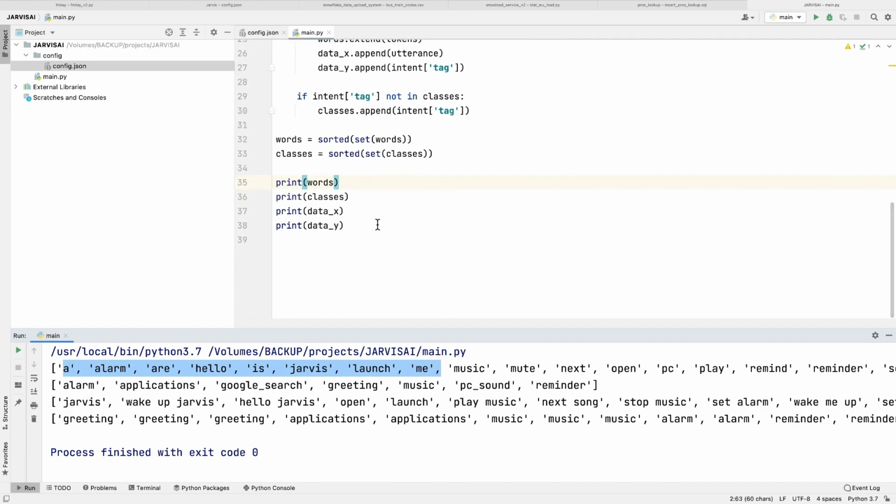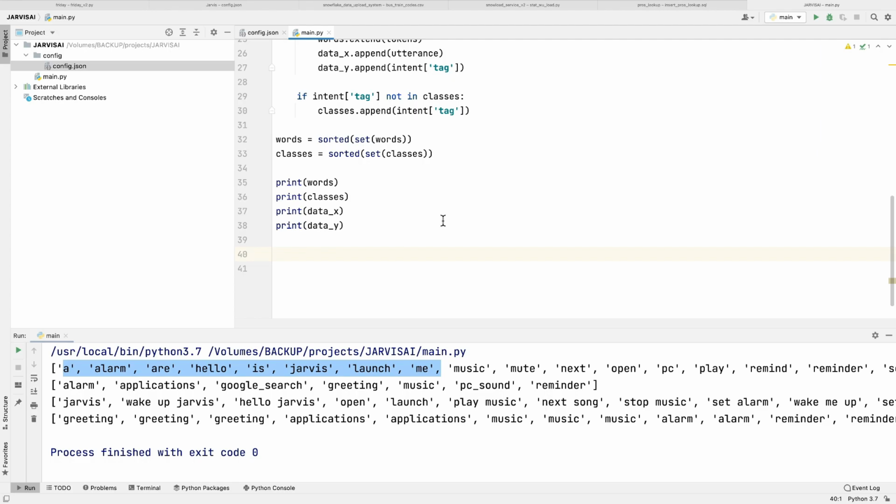So this is the change which we have to require, right? Because we don't want to train our model by having the same kind of words or text, right? So yes, this is it. Now we are going to implement the concept of machine learning model, right? Or deep learning model, right?